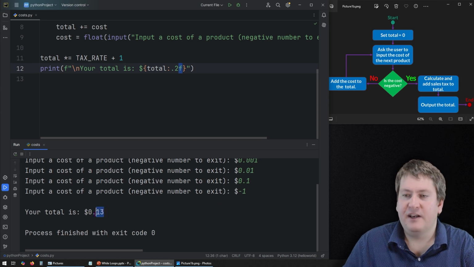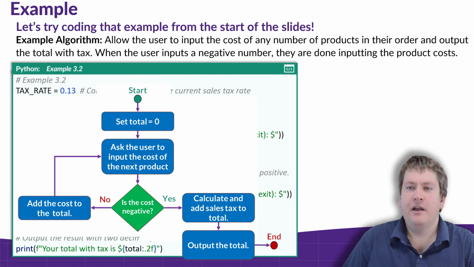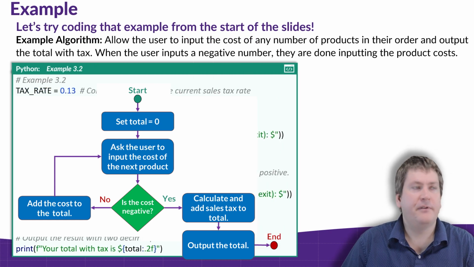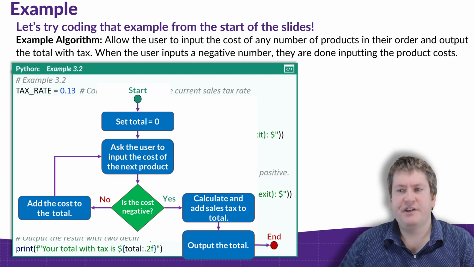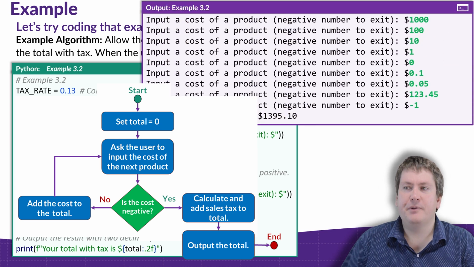And you can see that it rounded it nicely for us. And we're back to the slides. So here is another example of solving that same problem. It's pretty much identical to the first version we had with the priming rate. And here's an example of output.